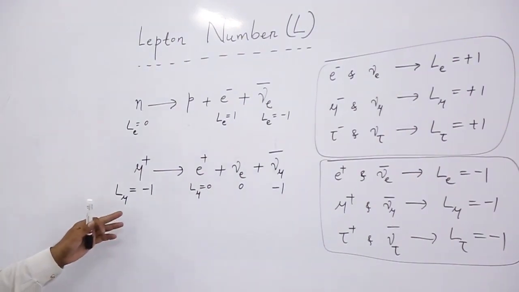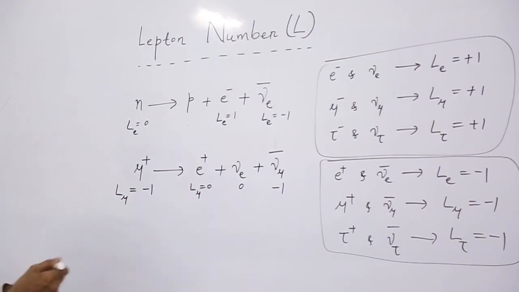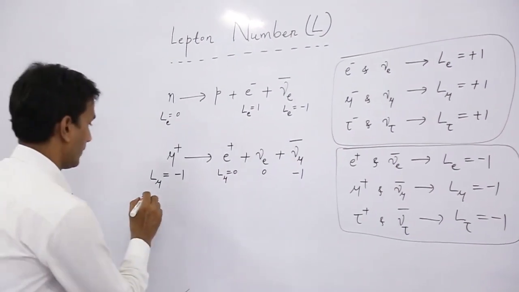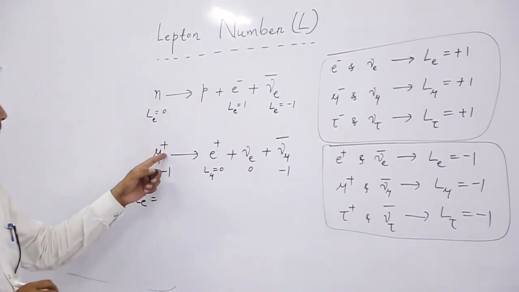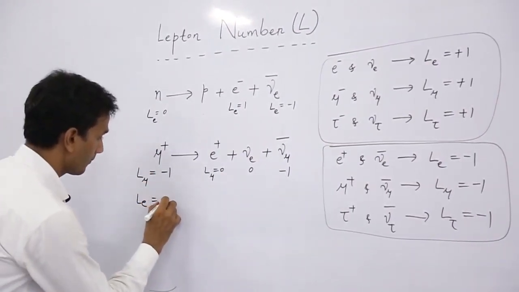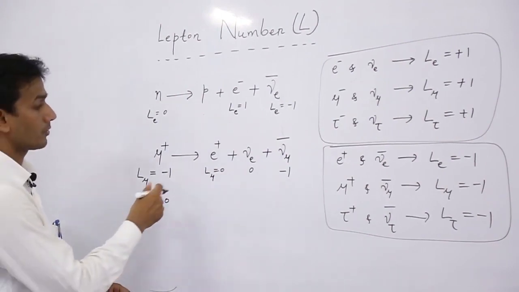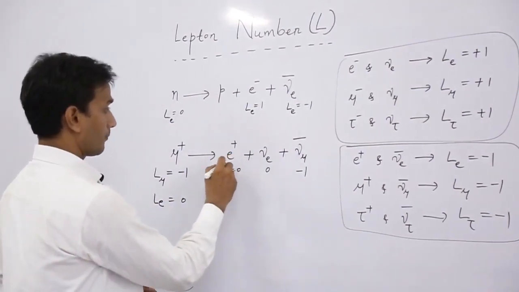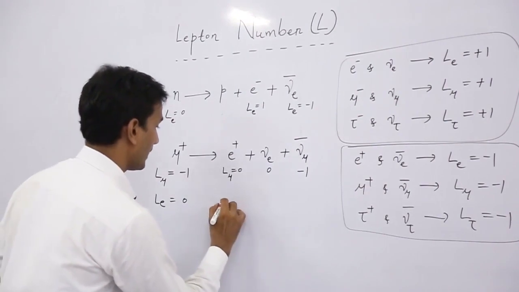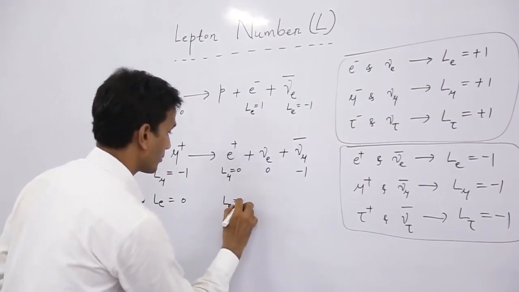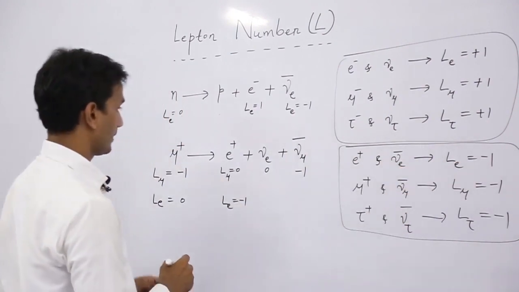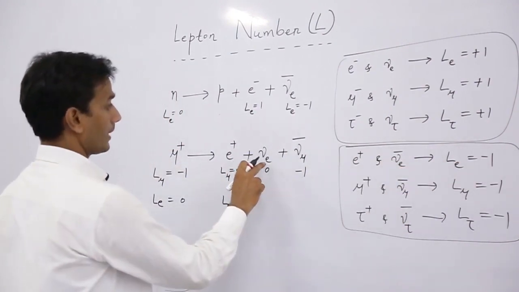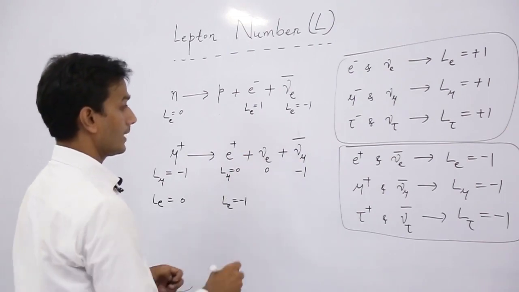Then we can test for Le. For mu plus, Le is 0. Then come to the right hand side. For positron, Le is -1. We know that for positron Le is -1. Then for electron neutrino, what is Le?